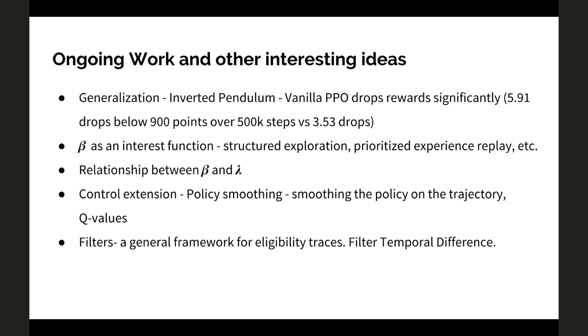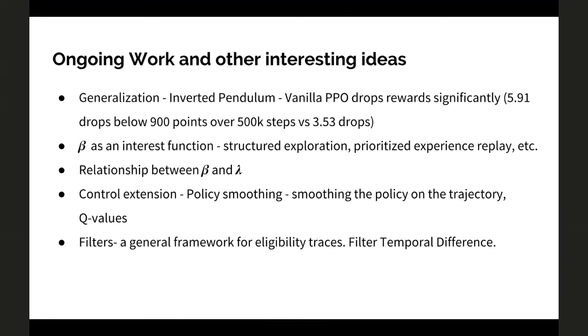The second interesting idea is beta as an interest function. Once you learn a good beta, once you identify the particular states that are important to you, you can start doing structured exploration. You can go all the way into the particular state, and from there start exploring further. The other thing is prioritized experience replay. If you have a buffer, you can prioritize the transitions which have high beta. So that's one way to think about it.